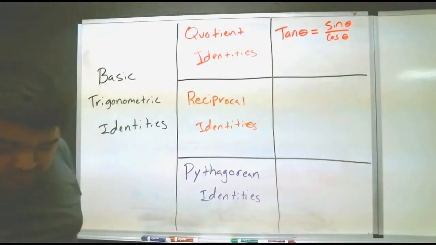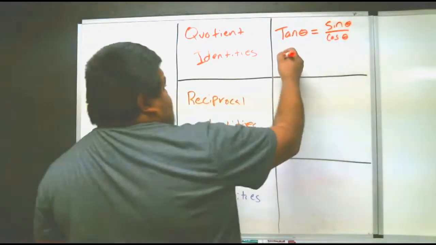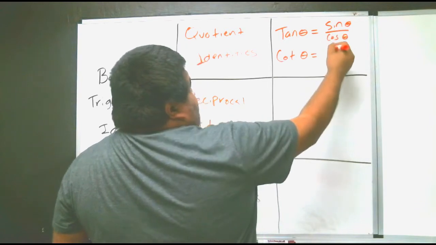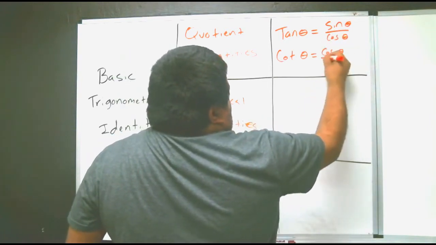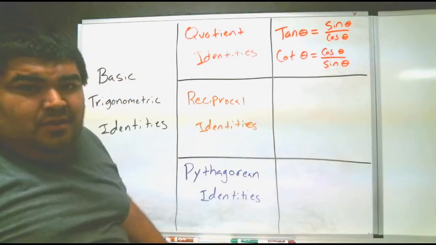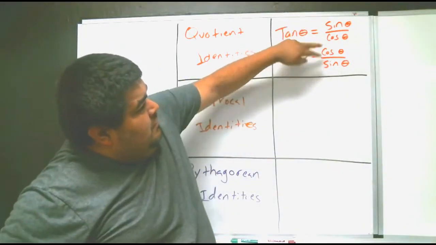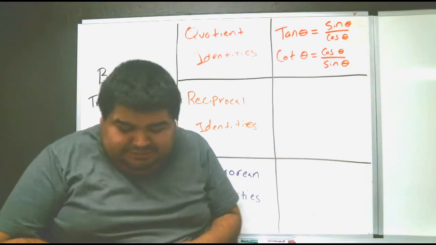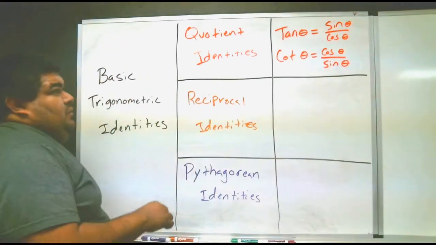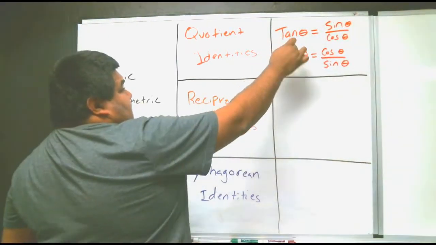To find the opposite, which is cotangent, cotangent theta equals cosine theta over sine theta. All we did is flip your pieces in there, and again, the opposite of tangent is cotangent.